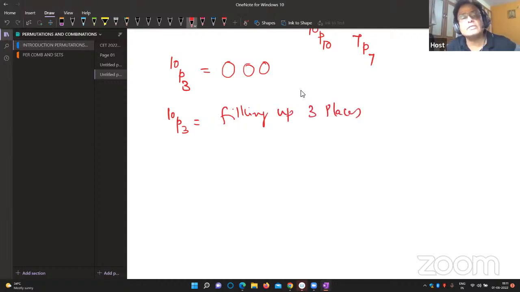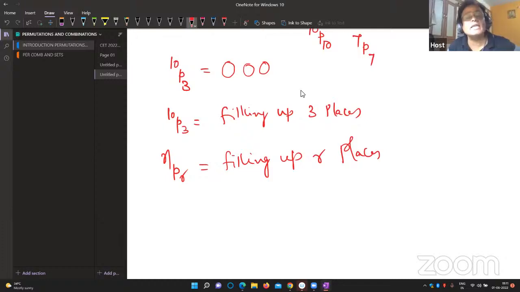That means you can think like this. There are 10 students standing in the queue. There are 3 places empty. Out of 10, you fill up the 3 places. This is the general meaning. Similarly, what is nPr? Filling up how many places? Filling up r places by taking n objects. This way you can understand.